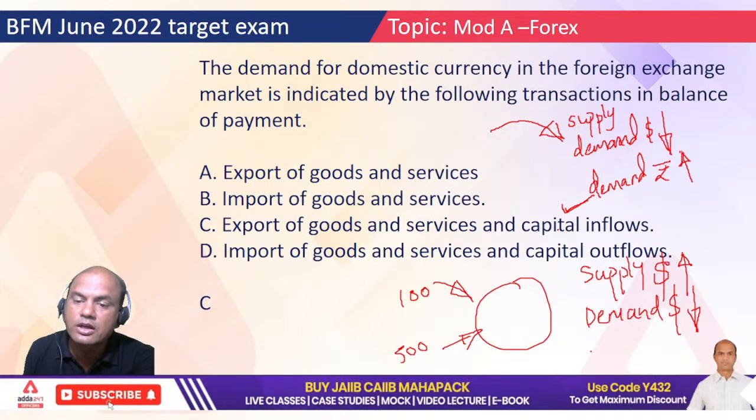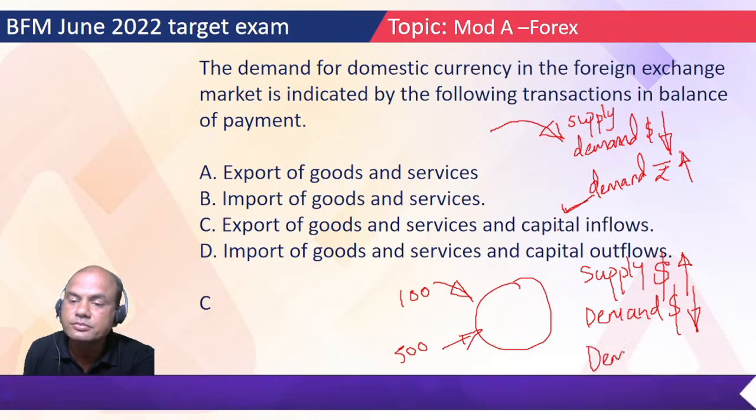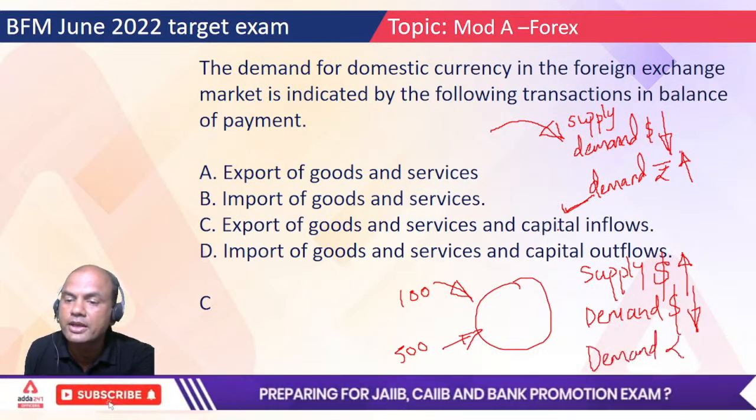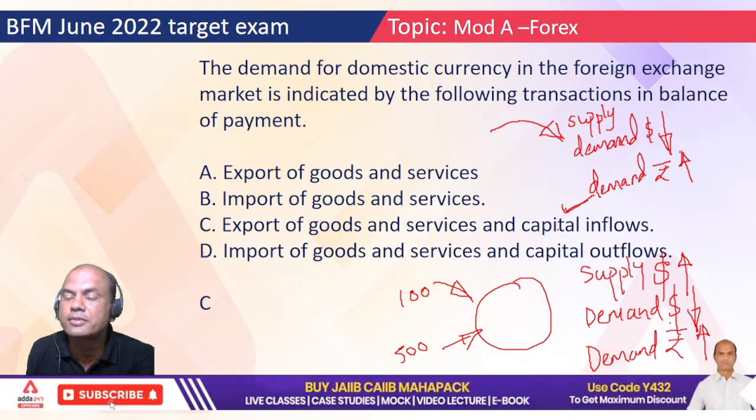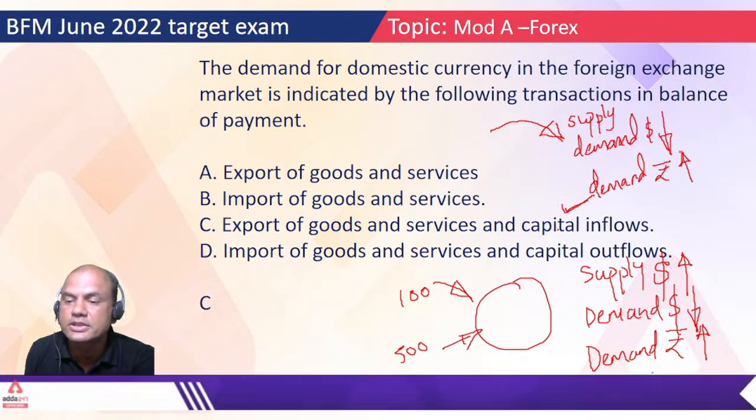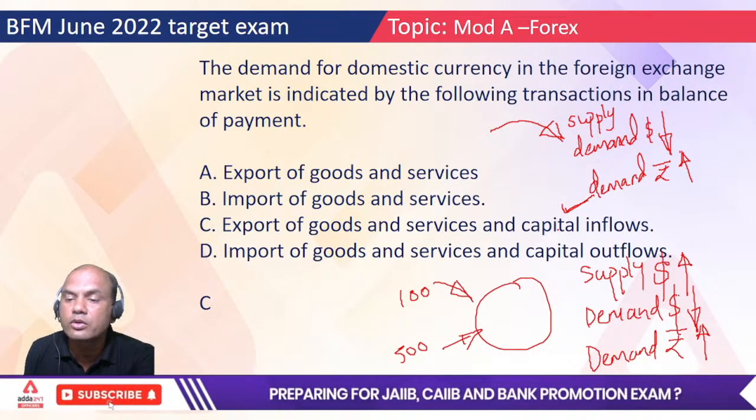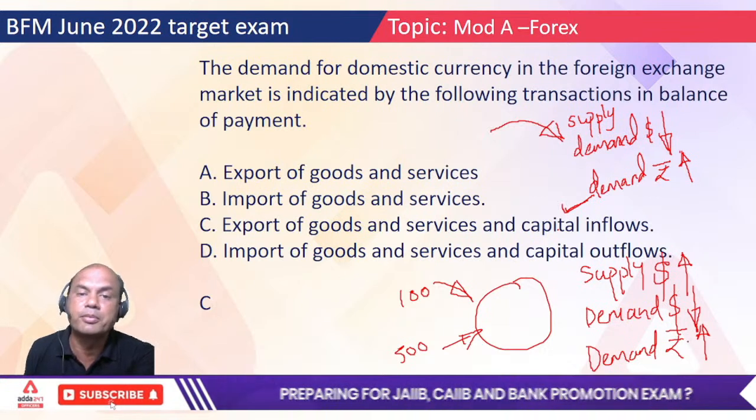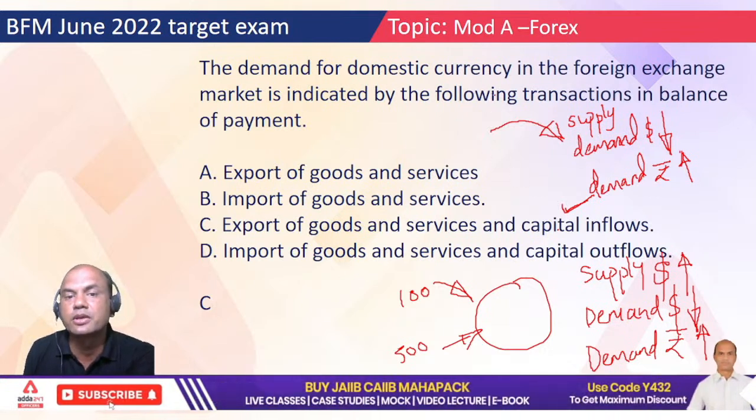It is rupees. So demand for rupees will go up. Always remember, it's a game theory, a zero-sum game. One person's loss is other person's profit. So demand for dollar goes down, so demand for rupee will go up. Okay. So that is the question asked over here.